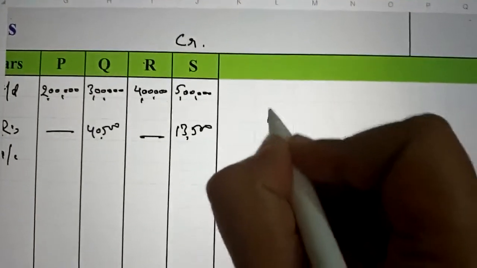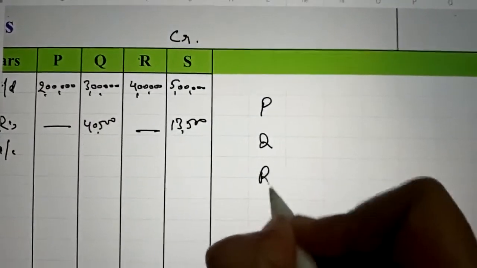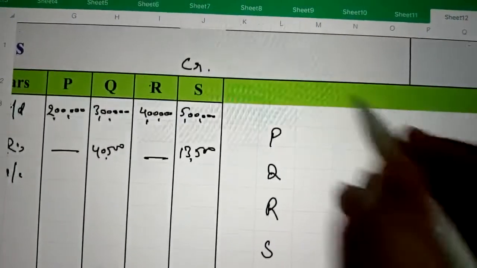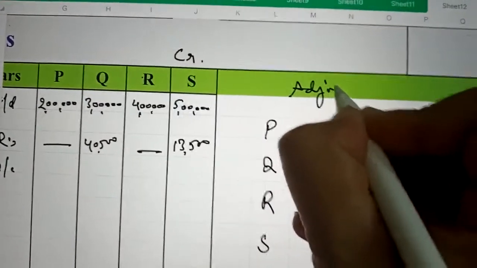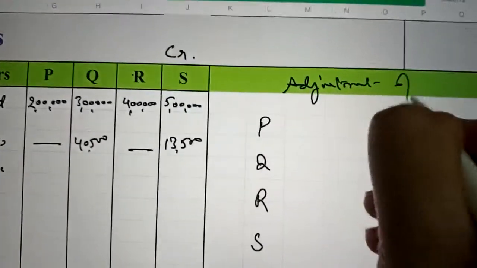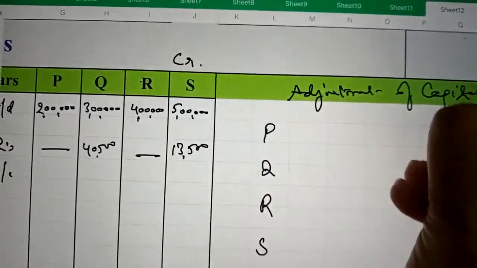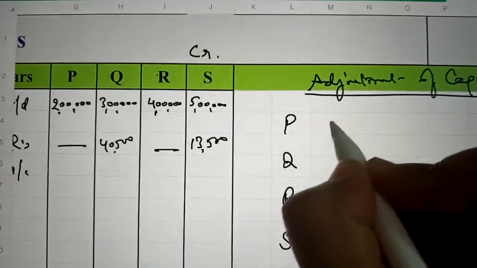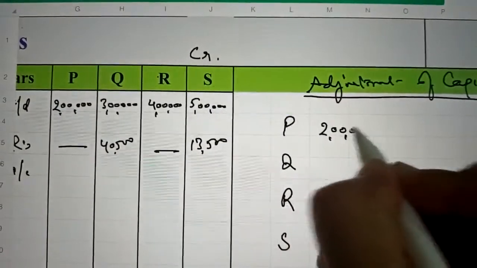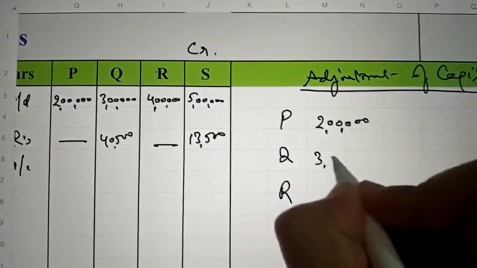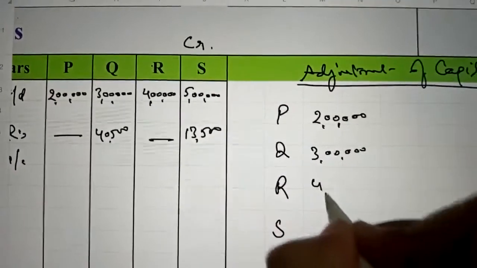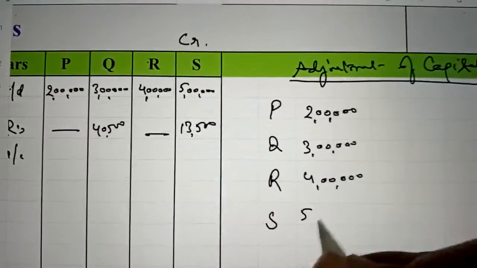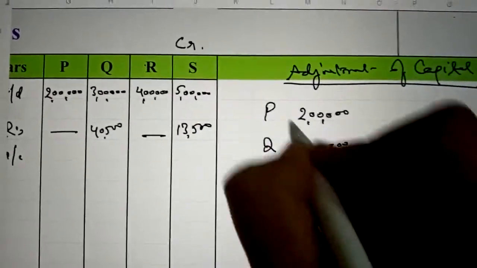There are 4 partners, P, Q, R and S. This is the adjustment of capital accounts, and their capital is 2 lakh, 3 lakh, 4 lakh and 5 lakh.